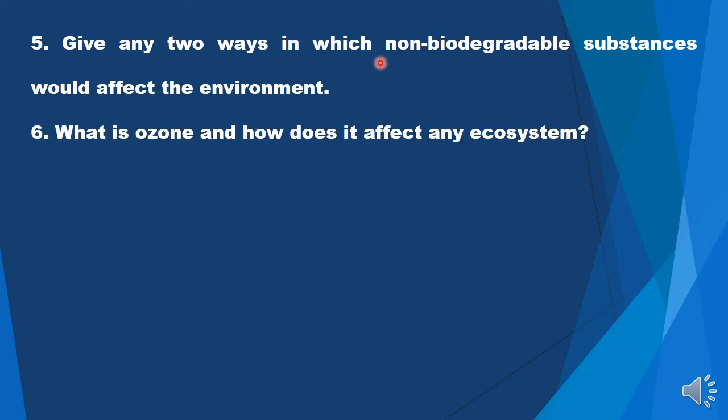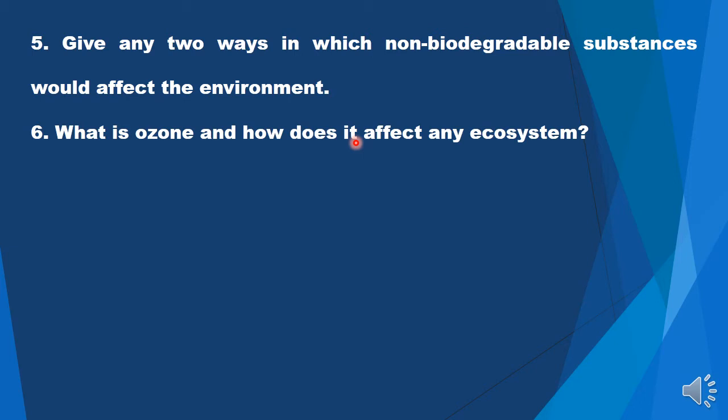Now, what is ozone and how does it affect any ecosystem? So, ozone is a triatomic oxygen molecule and it is a gas. So, ozone contains 3 atoms of oxygen and it is a gas. And ozone is naturally formed in the stratosphere of our atmosphere. Now, how it affects any ecosystem. So, ozone has the ability to prevent harmful UV radiations from reaching the earth.